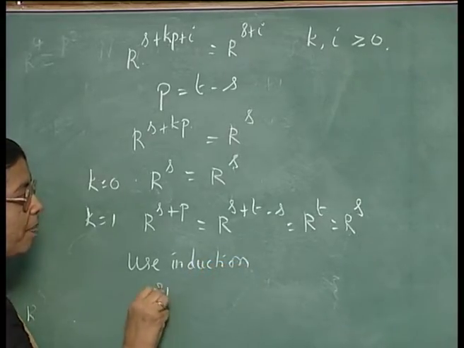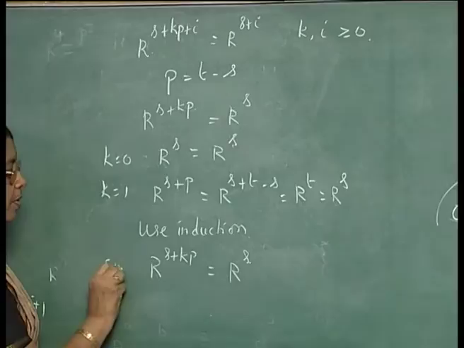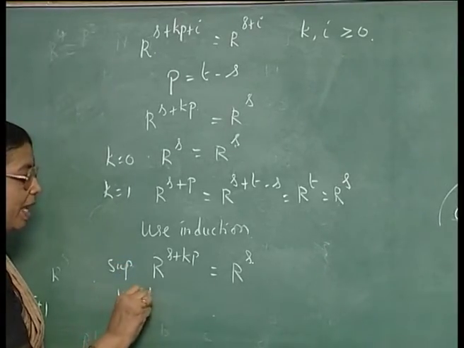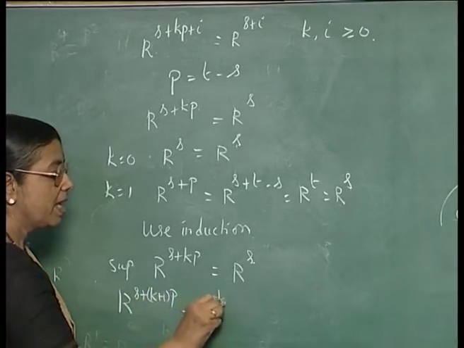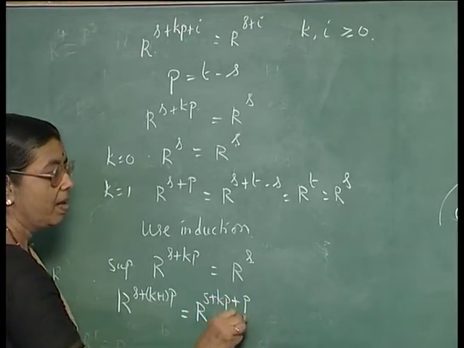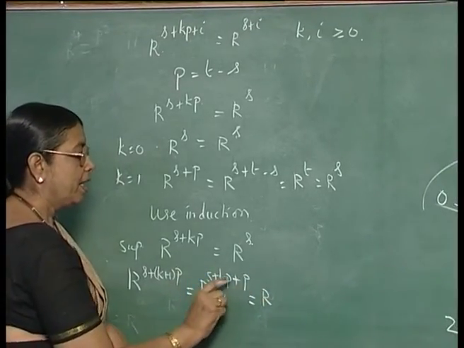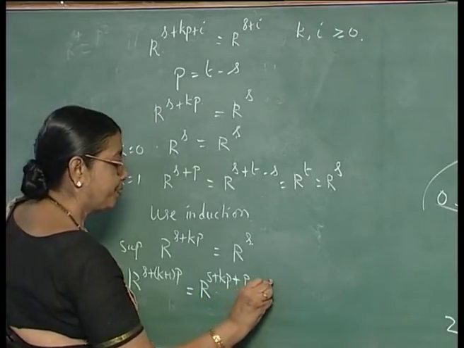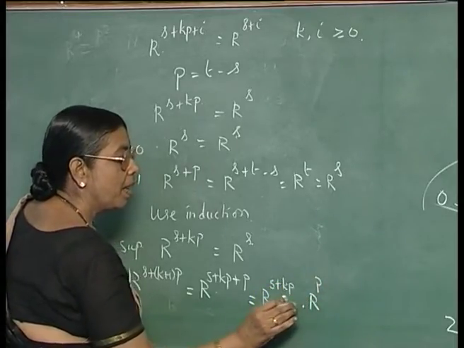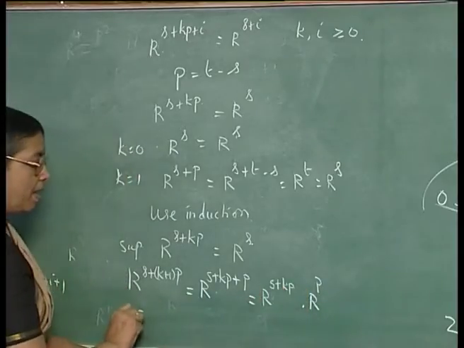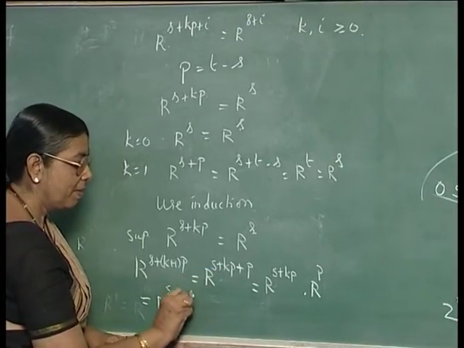Suppose r^(s+kp) equal to r^s, then r^(s+(k+1)p) equal to r^(s+kp) plus p, equal to r^(s+kp) times r^p, but what is p? r^(s+kp) is r^s, r^p is t minus s.